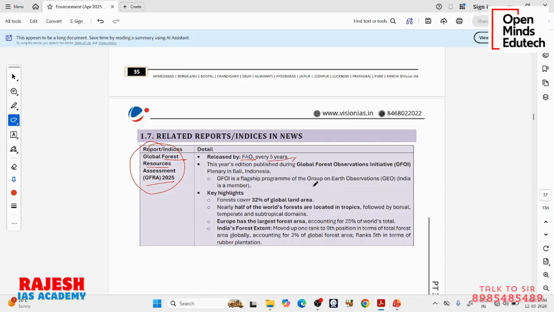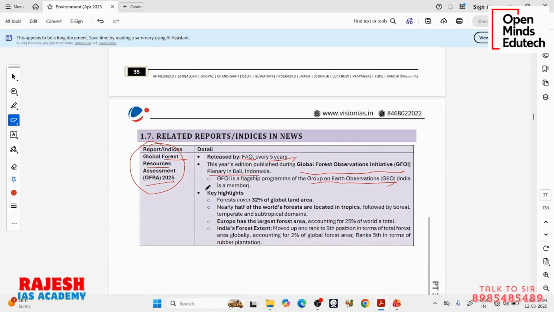So there is something called the Group on Earth Observations. There is a group of countries and many agencies. They have formed the Group on Earth Observation. So they will observe Earth through various initiatives, waters, wetlands, forests of Earth. Under this there is a program called the Global Forest Observations Initiative. When this Global Forest Observation Initiative meeting was happening in Indonesia, during that plenary, they released this Global Forest Resource Assessment.